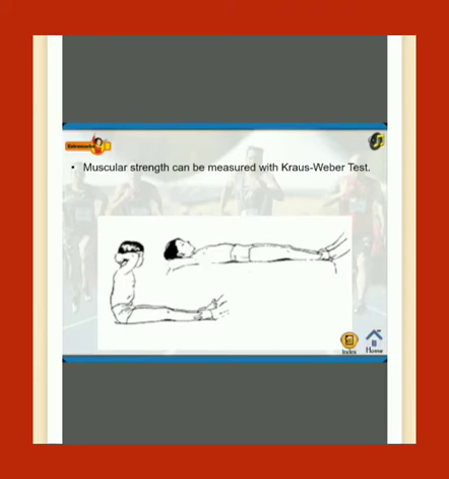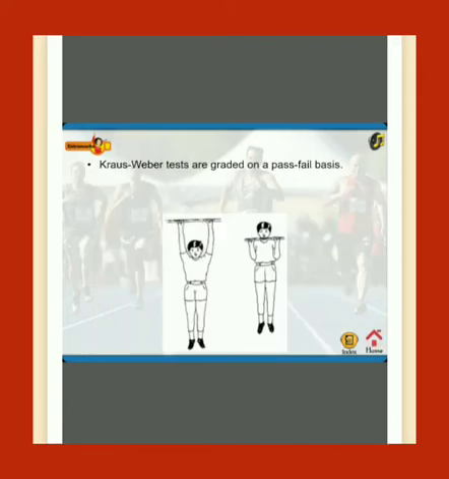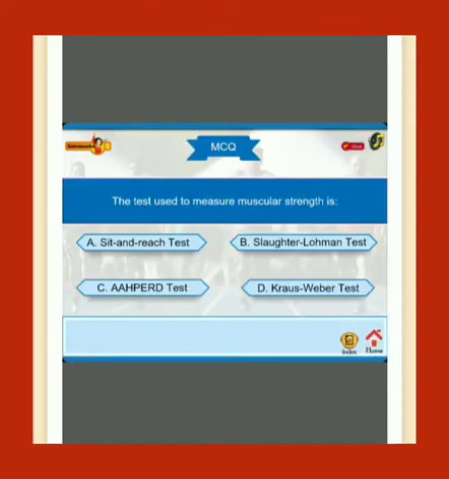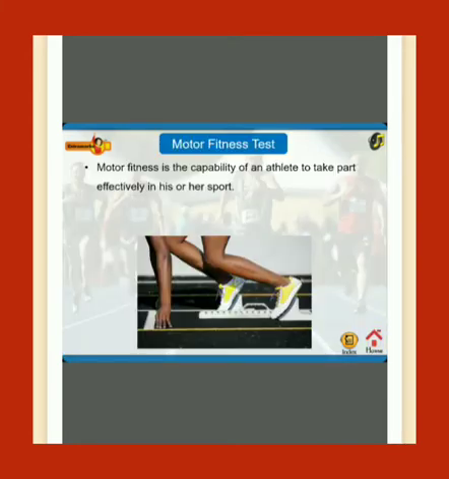Muscular strength can be measured with the Kraus-Weber test. This test comprises 6 items. They measure the minimum muscular fitness of an individual. Kraus-Weber tests are graded on a pass-fail basis. The 6 items of the test were developed in the 1950s. Test yourself. The answer is D. Kraus-Weber test. Explanation. Muscular strength.